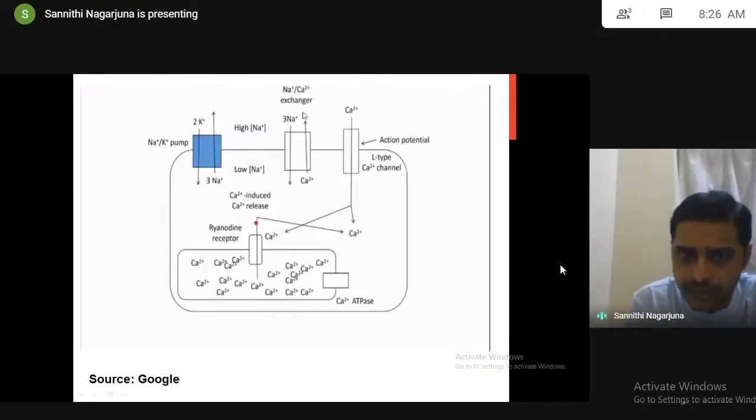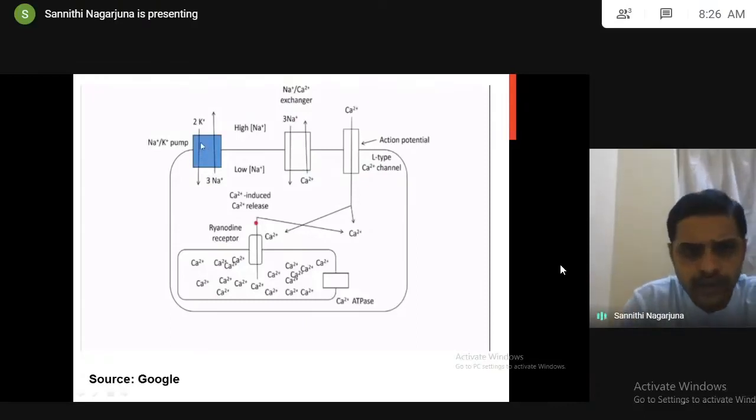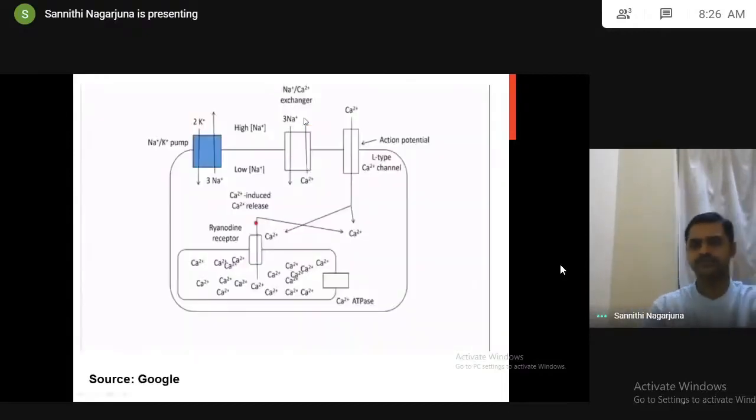See, this is not involved in impulse generation, don't get confused. Up to this point only is impulse generation: sodium potassium ATPase, phase 4, resting membrane potential, 3 sodium go outside, 2 potassium come inside. But through the sodium calcium exchanger pump, sodium will come inside and calcium goes outside. Normally, I'm telling, normally.